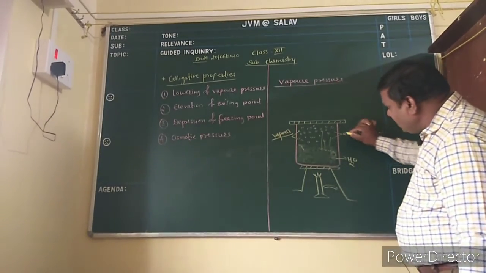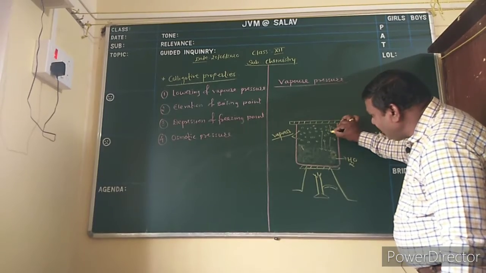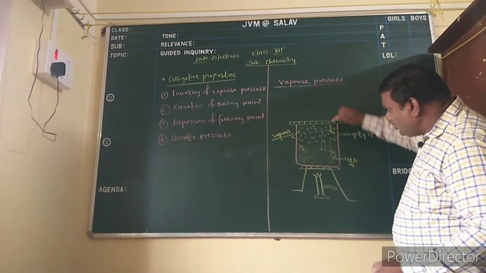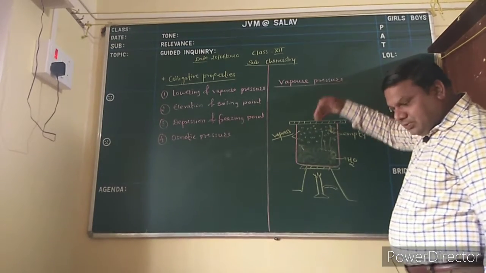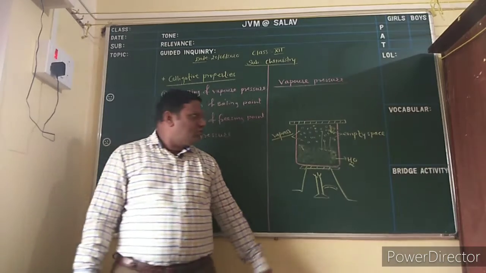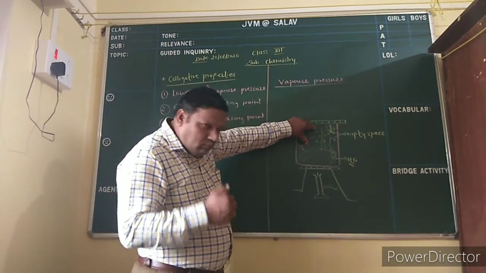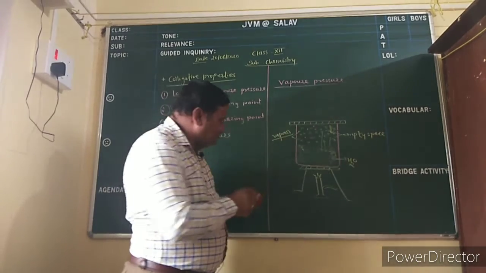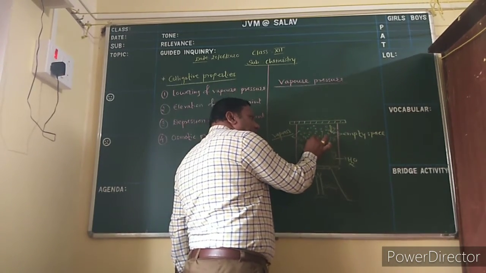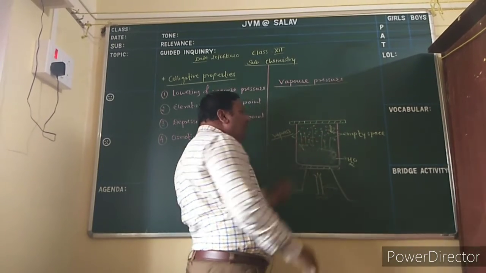Remember, when the amount of vapor increases, it creates some pressure. Just remember the pressure cooker that you have at home. Because of the lid, the vapors form, and these vapors are easily condensed through the pressure.